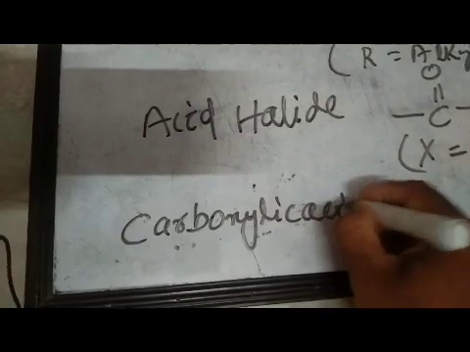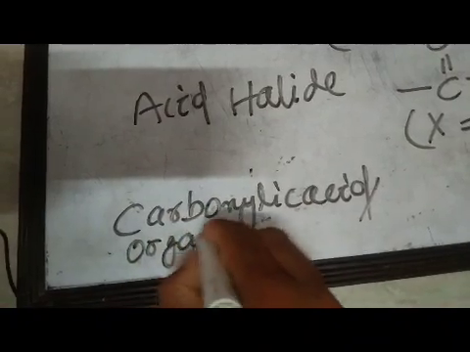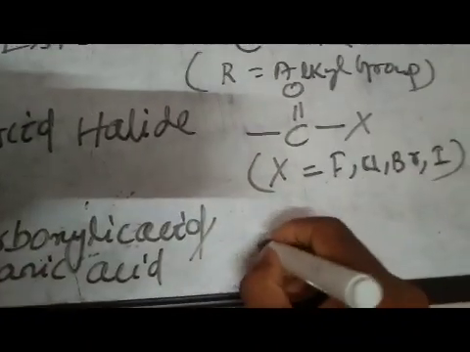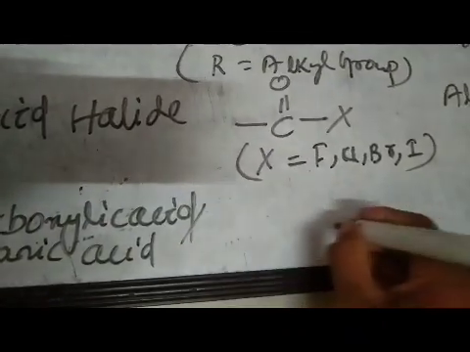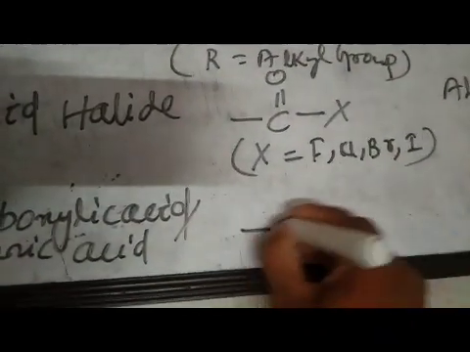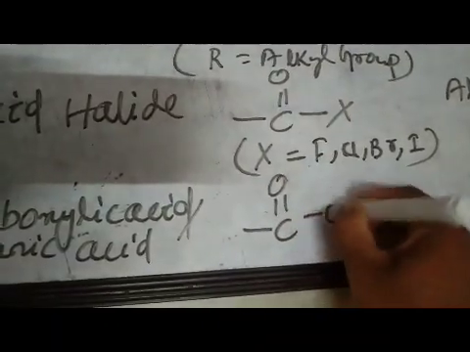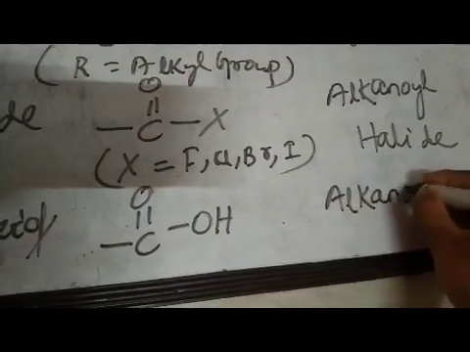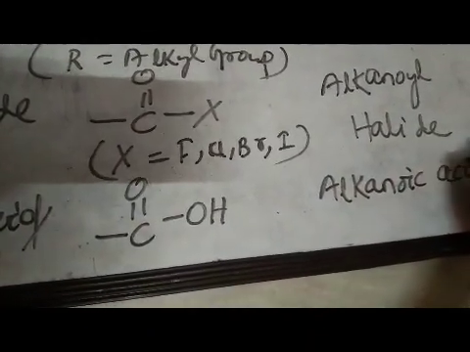Then the next functional group is the carboxylic acid. This carboxylic acid is also called organic acid. The functional group is bond C double bond O, bond OH, and the IUPAC name of a carboxylic acid is alkanoic acid.